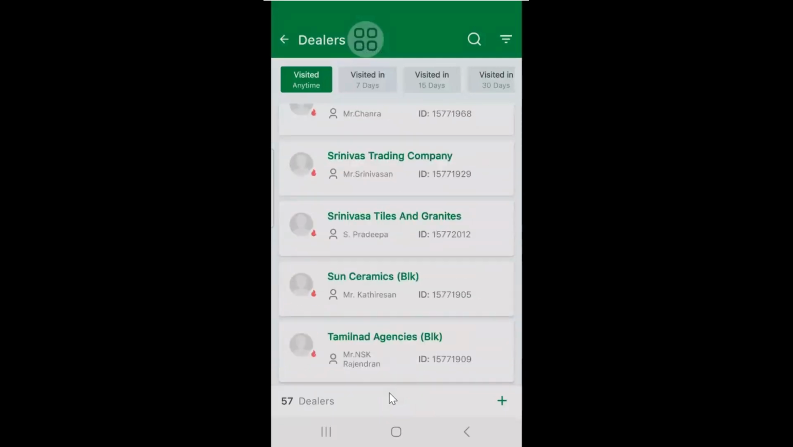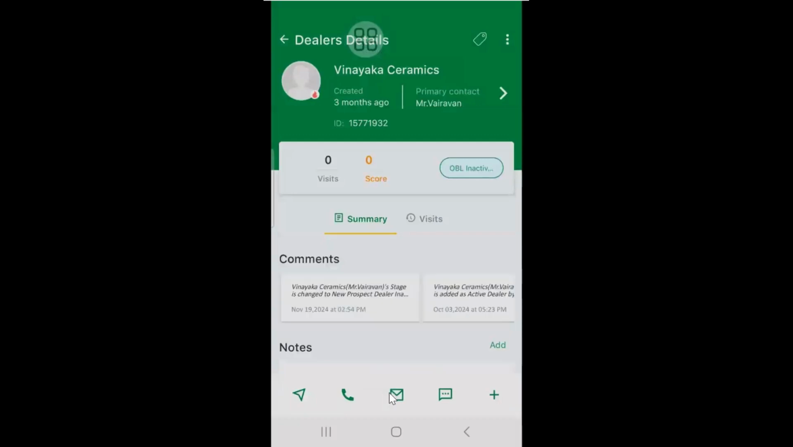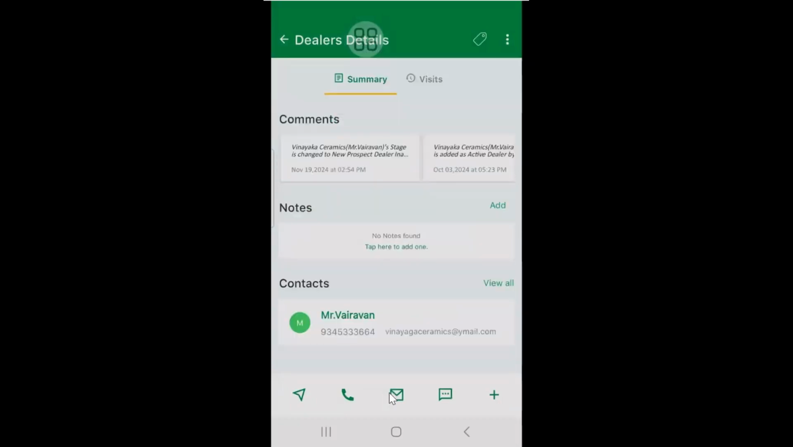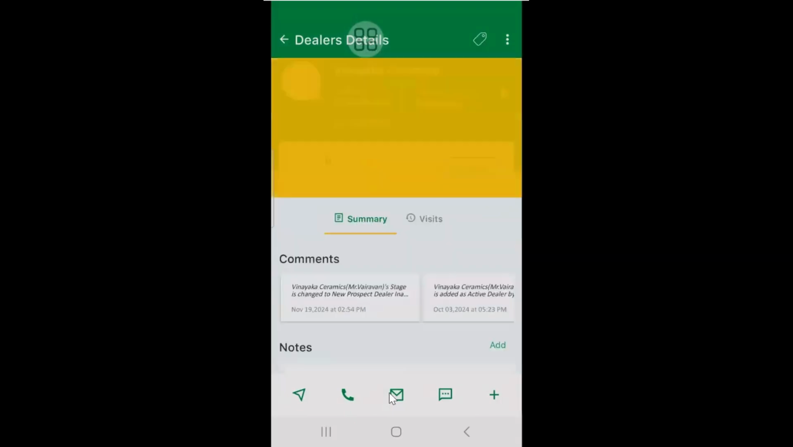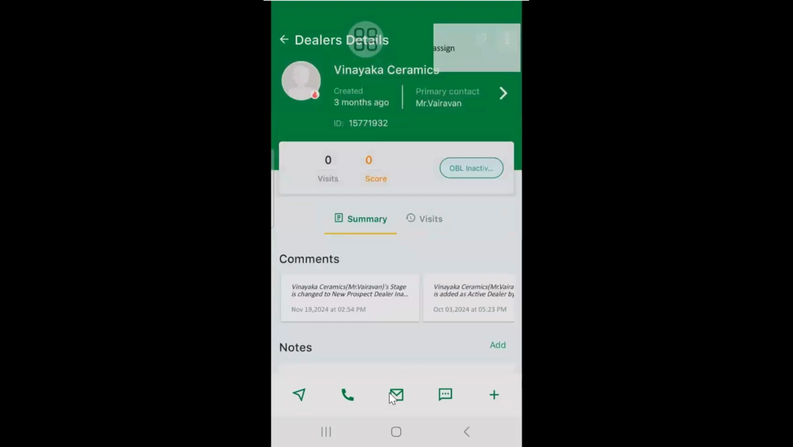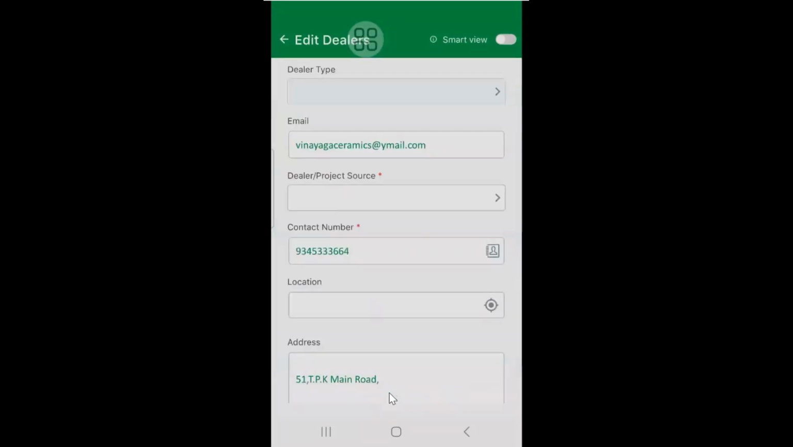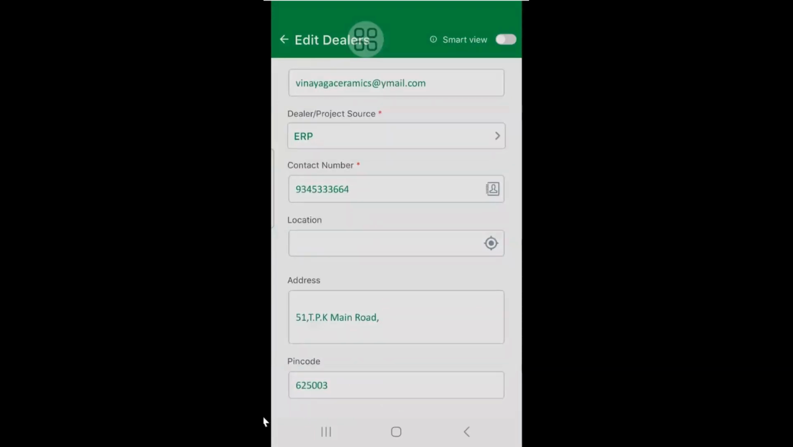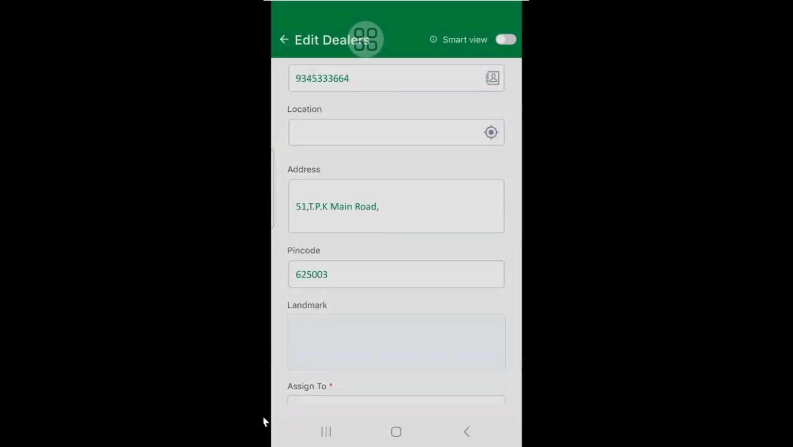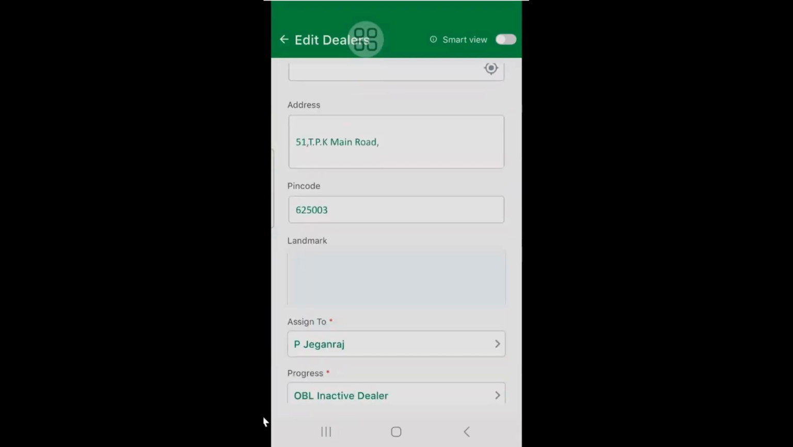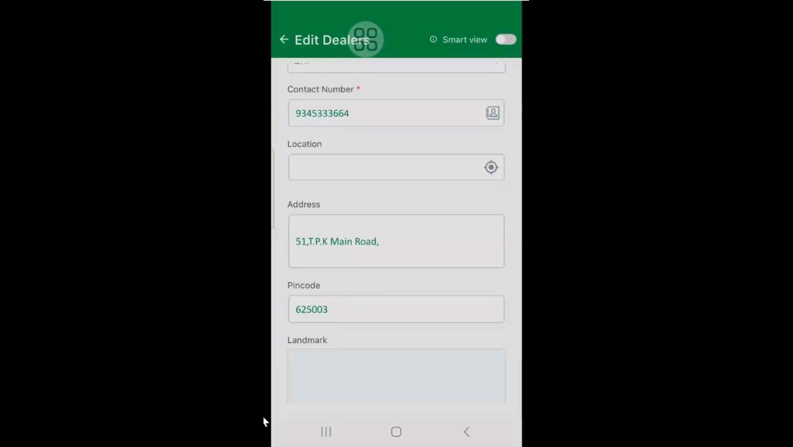I have taken this Vinayaka as an example. When I click, I get this Vinayaka information. If I want to change even the phone number or anything, I can do it. I click on this edit button, right side three dots and edit, where I can change his email ID, his phone number, and his location. When I select the location, I can select current location when I am at Vinayaka, or else if I know Vinayaka's exact location, I can also search from Google.